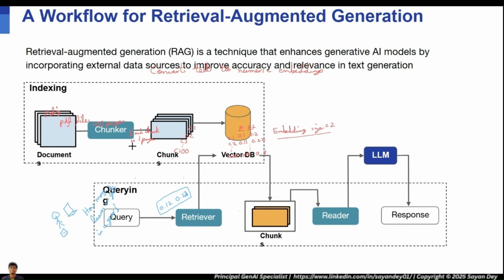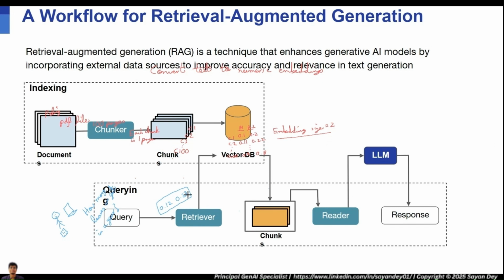So just to clarify, we took the documents, we chunked them, we created the chunks, and then we saved them in the vector DB. And in the vector DB, as I was mentioning, the chunks are all saved in an embedding format, right? Every chunk is converted to a vector of numbers, and those embeddings are what are saved in the vector DB. Now, when the user is asking a question, here the question is, hey, how many leaves do we get in a year?